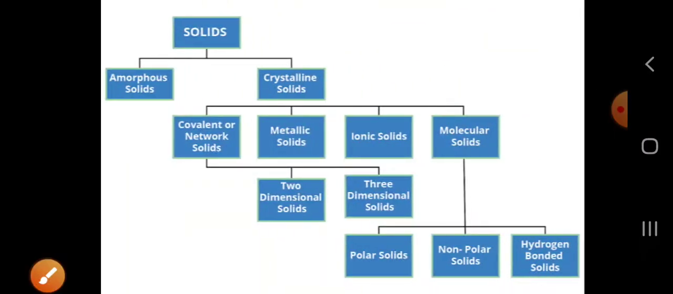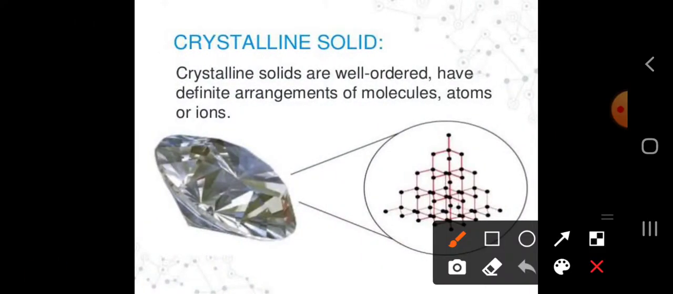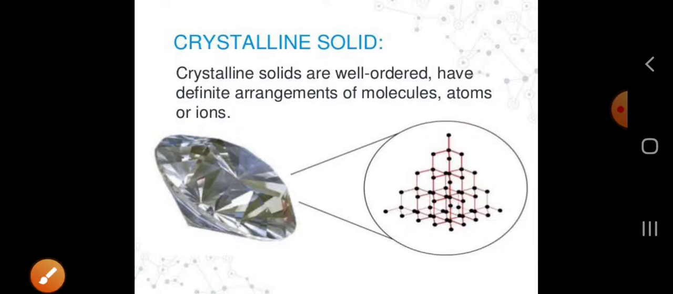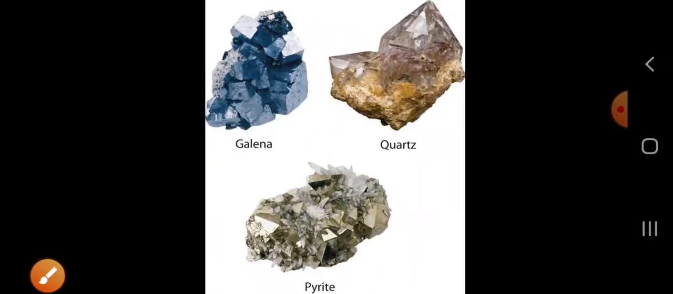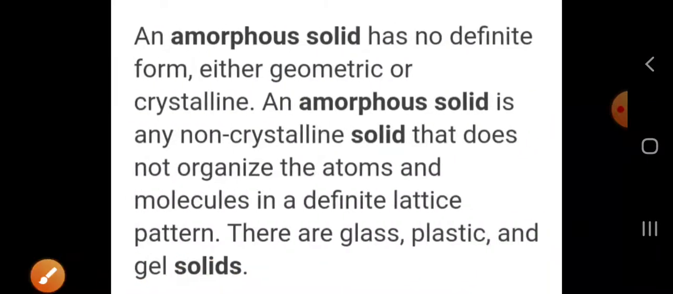So we have two types, amorphous and crystalline solids. What is a crystalline solid? Crystalline solids are well ordered and have a definite arrangement of molecules, atoms or ions, like in diamond or graphite. You can see here that all the molecules of the diamond are in a crystal form. So crystalline solids have a well ordered arrangement. Other examples are galena, quartz, and pyrites. Other precious stones are examples too.